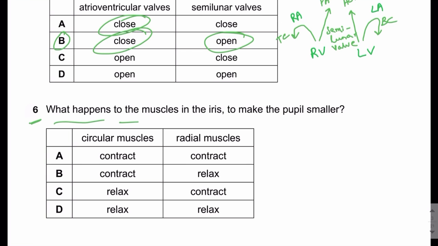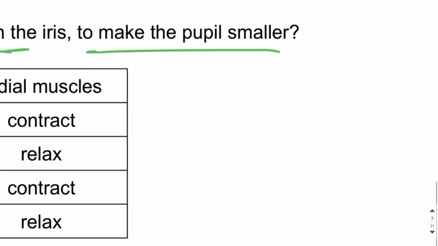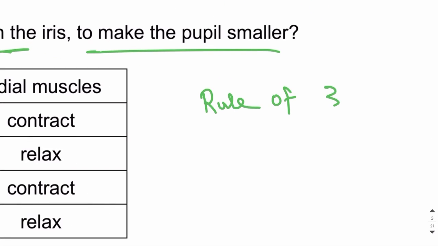What happens to the muscles in the iris to make the pupil smaller? So guys, for this, you need to remember the rule of 3 C's. Always remember this point, that whenever the pupil has to become smaller, it means that the pupil has to constrict. Constriction of pupil.